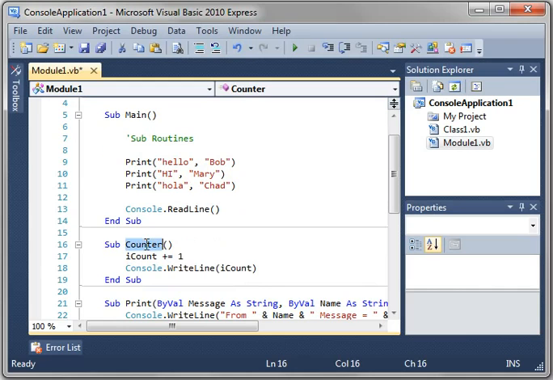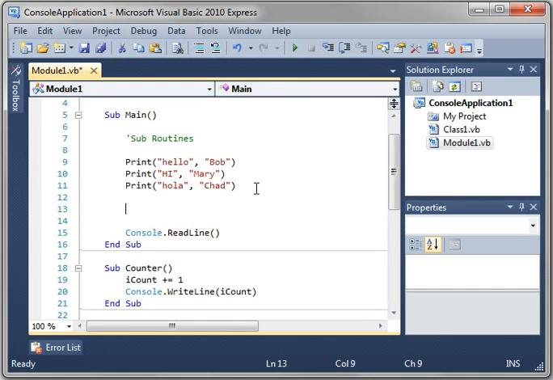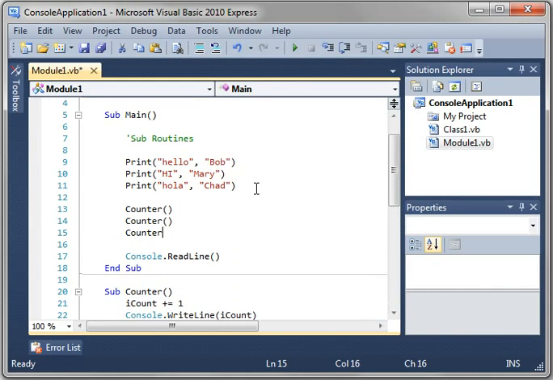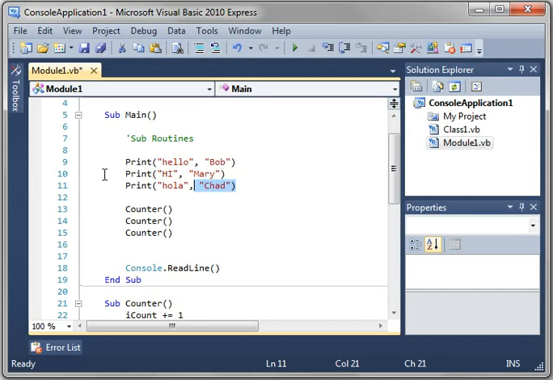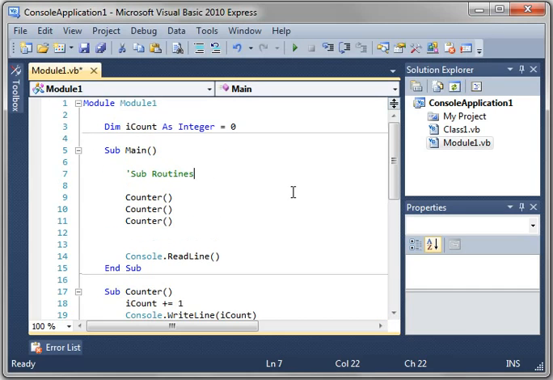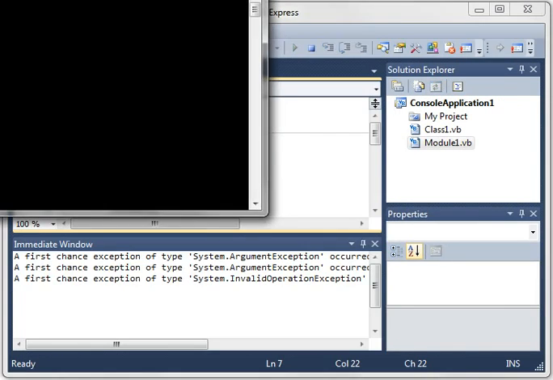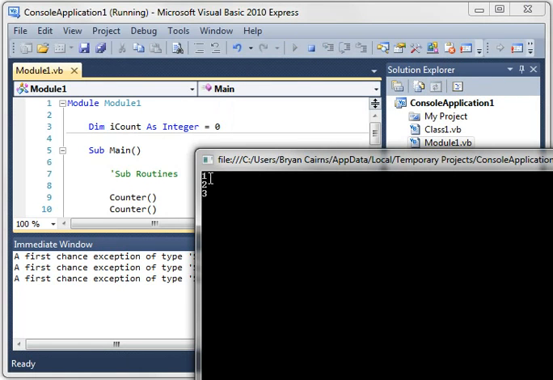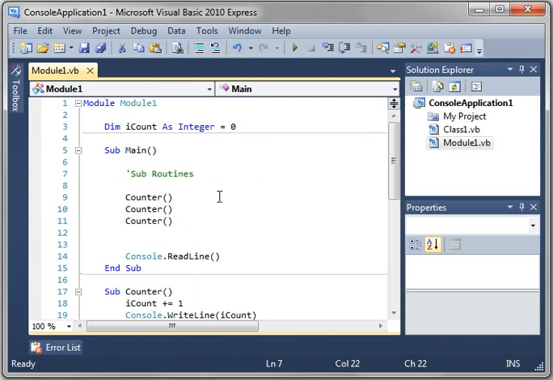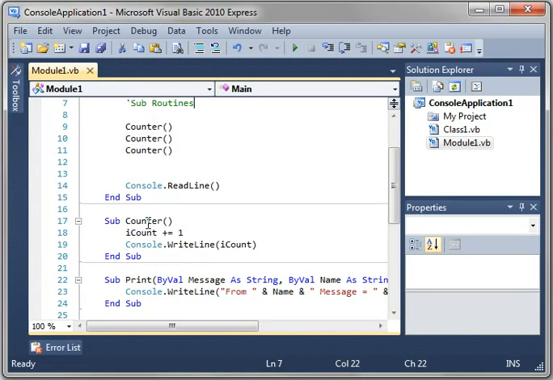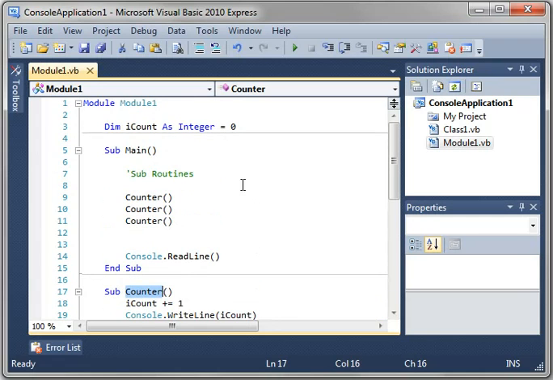Now let's just call Counter, and let's call Counter a few times. Get rid of that. Let's run this, see what happens, and you see the variable is incremented. 1, 2, 3. So by calling that subroutine, you can manipulate data in other scopes, in this case in the global scope.